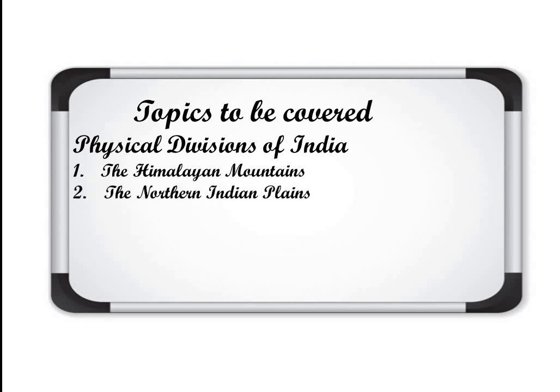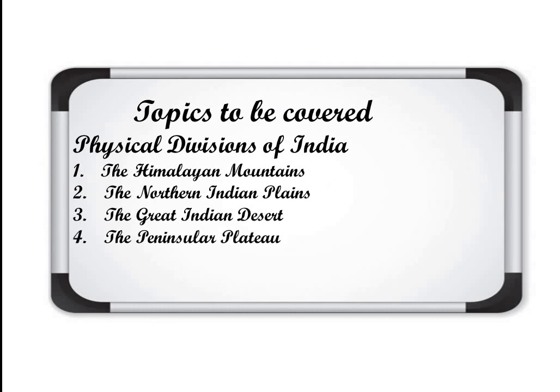Second, the northern Indian plains, just south to Himalaya. Those are formed by different rivers and their tributaries. Number 3, the Great Indian Desert in the western part of India, the part of Rajasthan basically. There the Great Indian Desert, its name is Thar Desert basically. So that will be covered here.